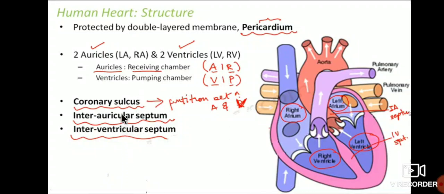And it has coronary sulcus, and interatrial septum and interventricular septum. See, the interatrial septum will be here, and here will be the interventricular septum. This is the interventricular septum, and this is the interatrial septum.